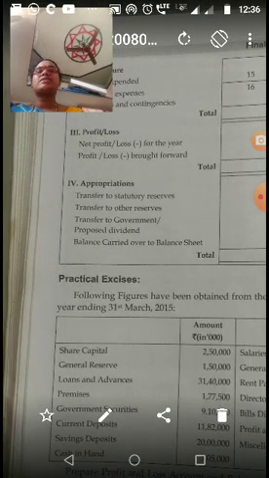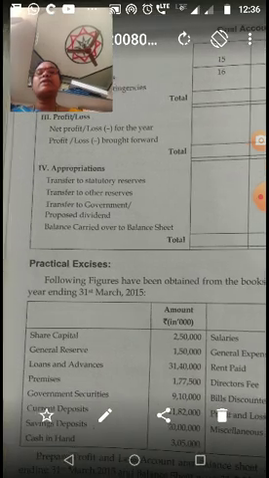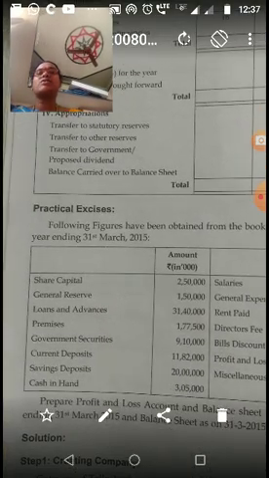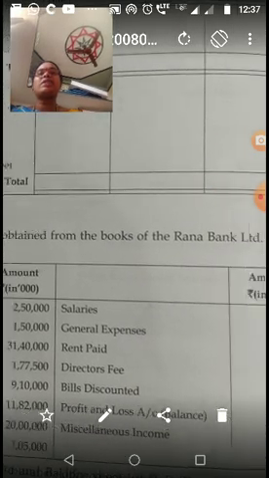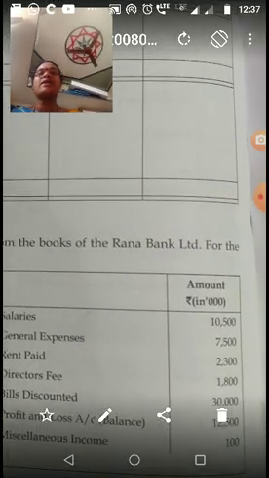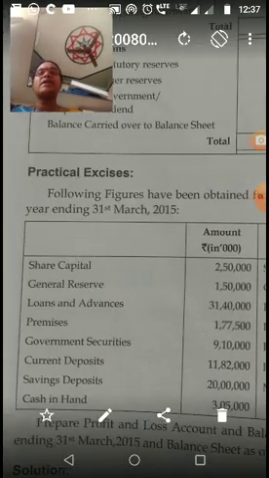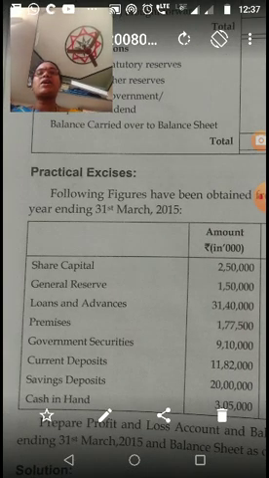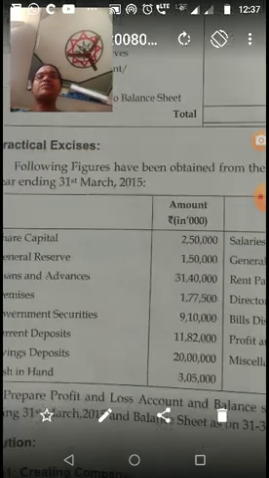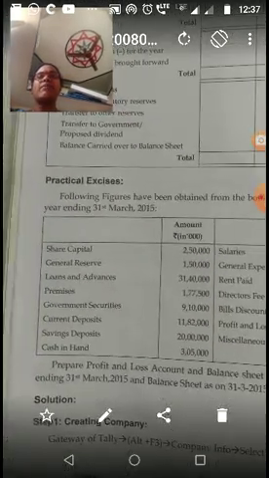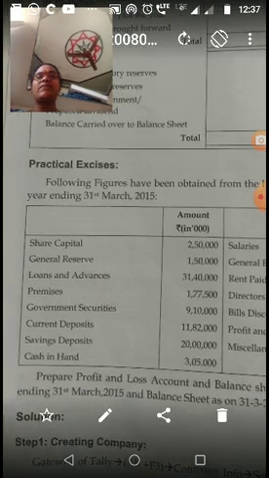Now let us do a practical exercise. Here the following figures have been obtained from the books of the Rana Banking Company Limited for the year ending 31st March 2015. Now share capital of the banking company, that is 2,50,000.